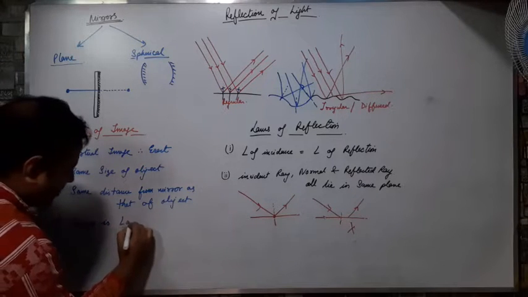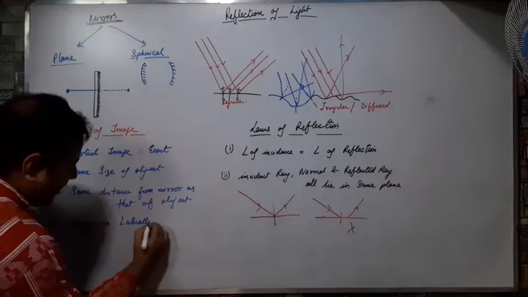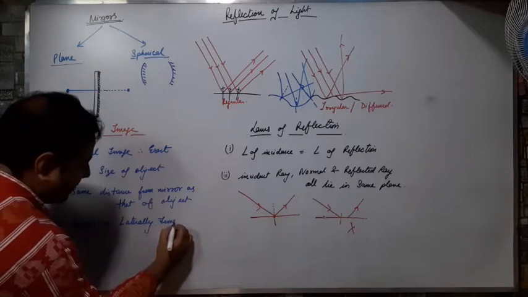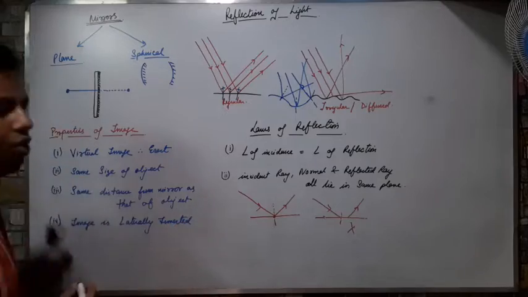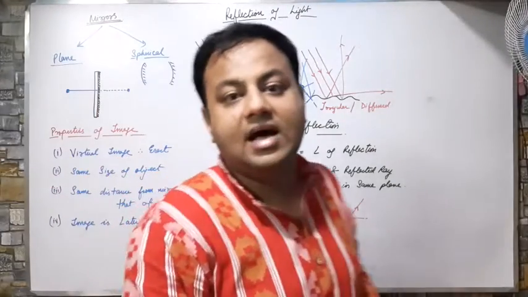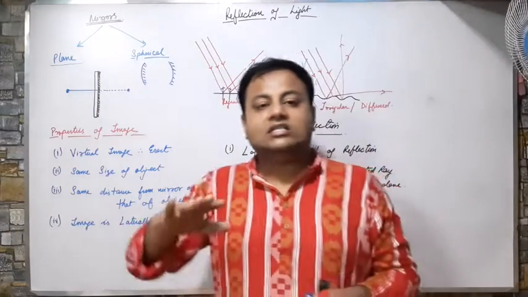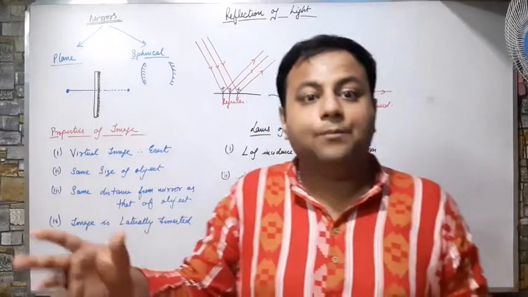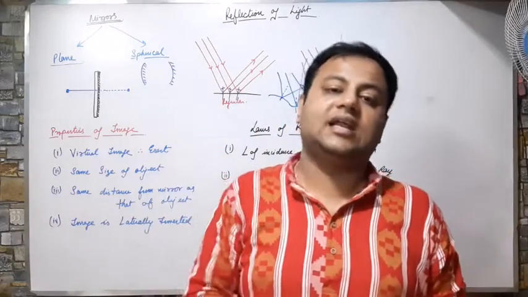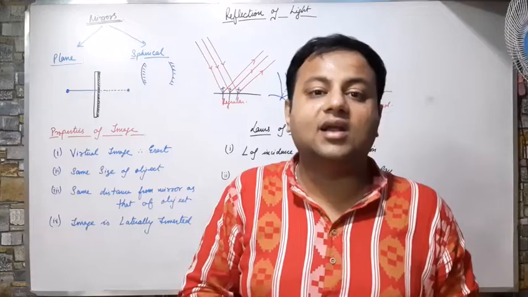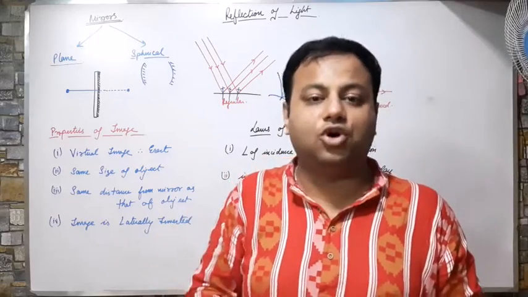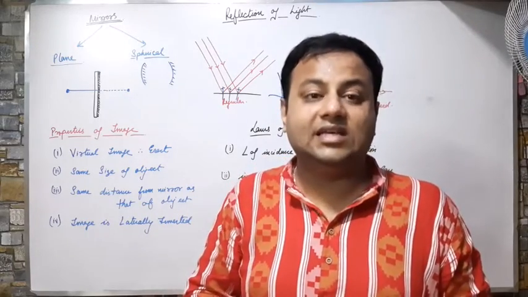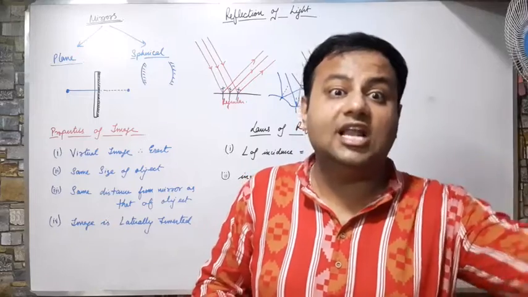And the final property, image is laterally inverted. Sir, what is lateral inversion? Lateral inversion means the images are upright, but the sides of the images are exchanged. Means if you are using the right hand side of your object, you will see that the image is using the left hand side.